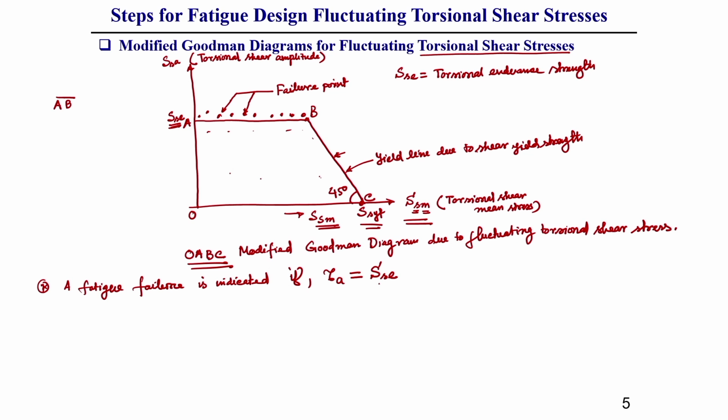S subscript e, where small e represents shear and E represents endurance strength. This you should keep in mind.